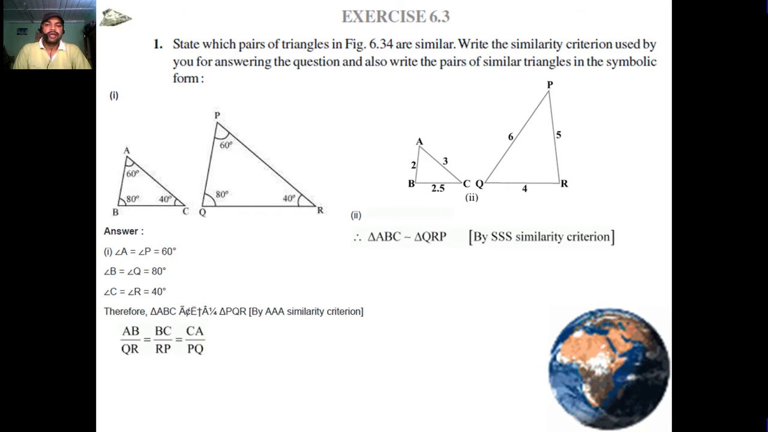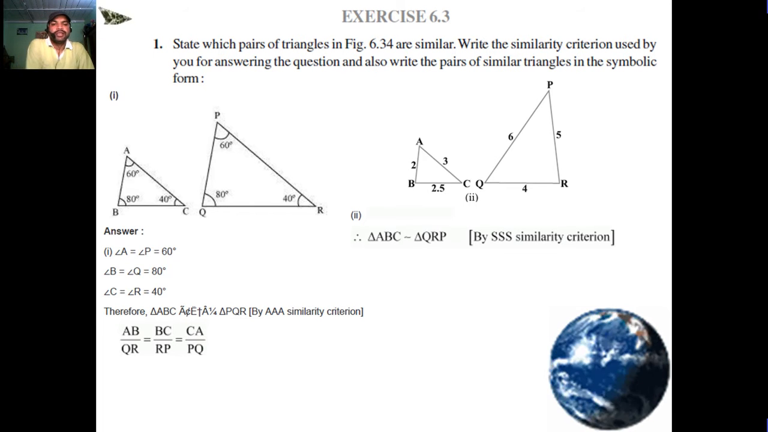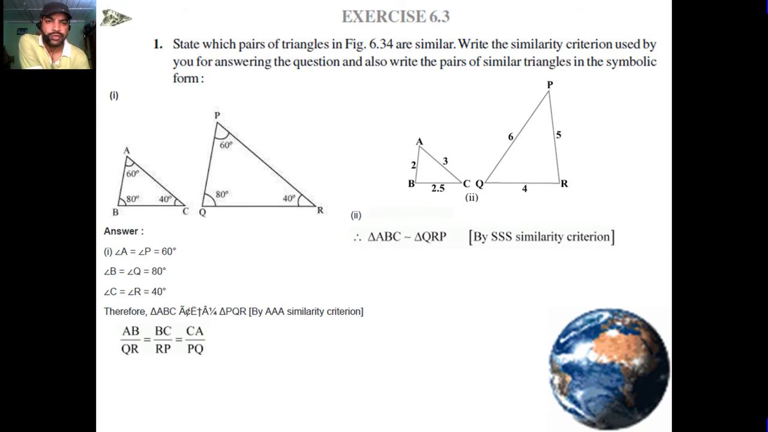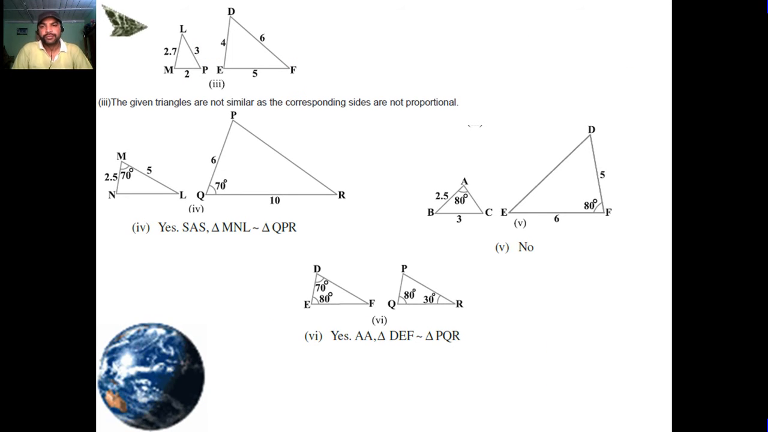In the second, triangle ABC is similar to triangle QPR by SSS similarity, because AB upon QR, BC upon PR, AC upon PQ. By the side similarity, these two triangles are similar. Third, the given triangles are not similar as the corresponding sides are not proportional. Fourth, yes, it is SAS similarity and triangle MNL is similar to triangle QPR.